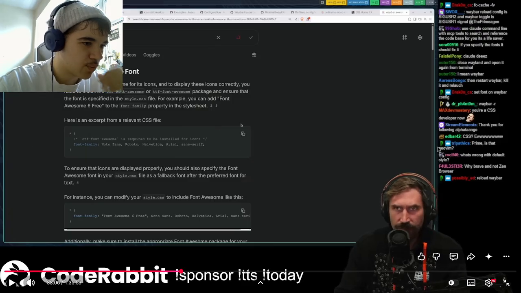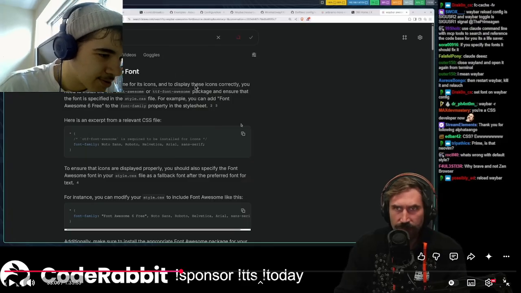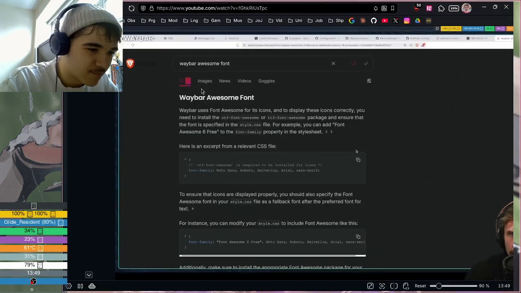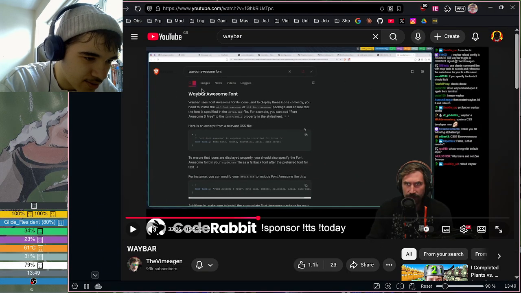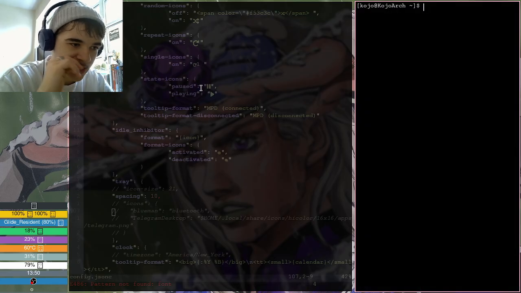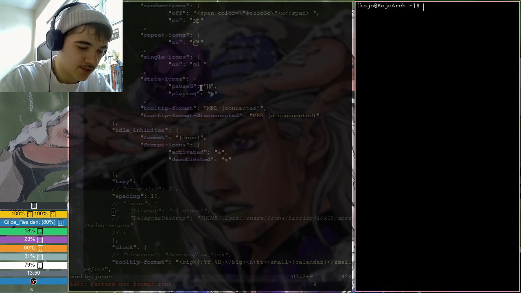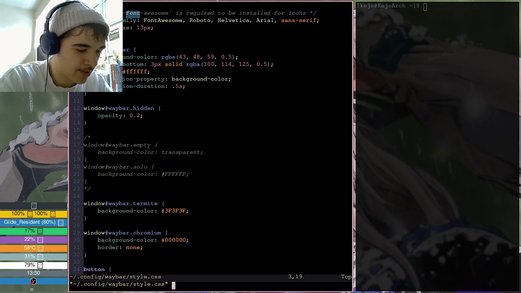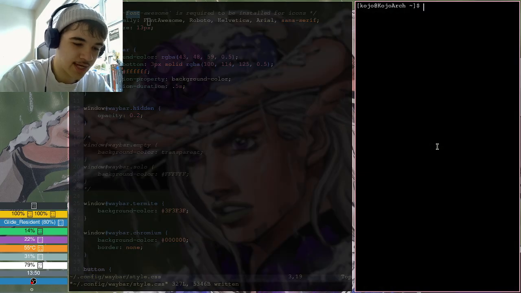So what's he showing? Waybar awesome font. Is that literally just the AI overview? I guess so. So Noto Sans, Roboto, Helvetica, Arial, sans-serif. Okay, so let's go into our style.css then. Here we see font awesome, which is actually expected, so it should be working. Let me go ahead and quit the terminal. Quit Waybar, sorry.